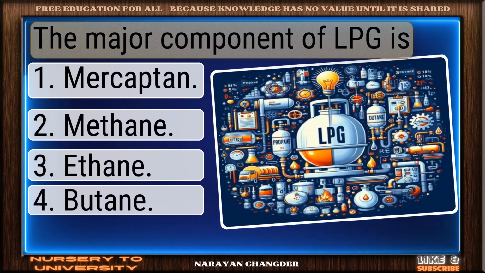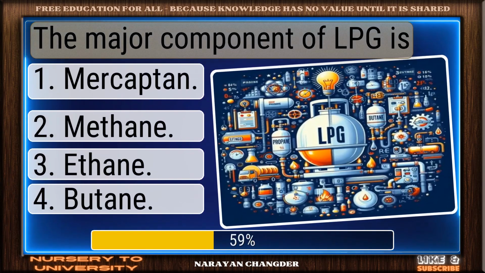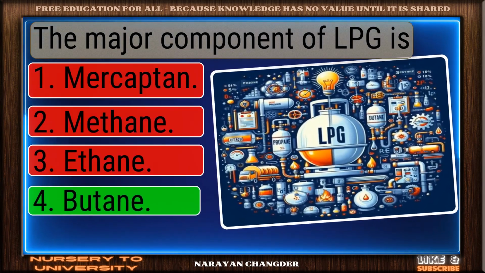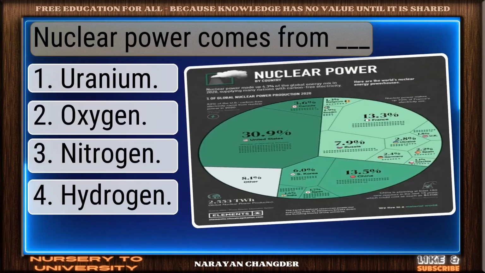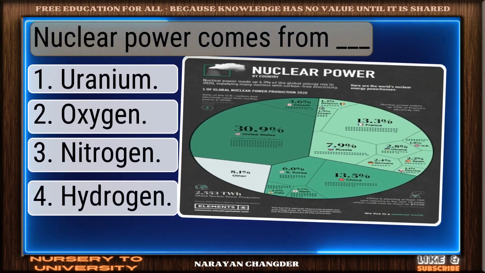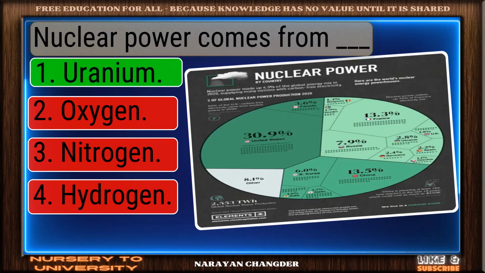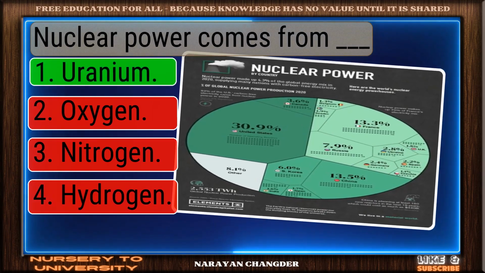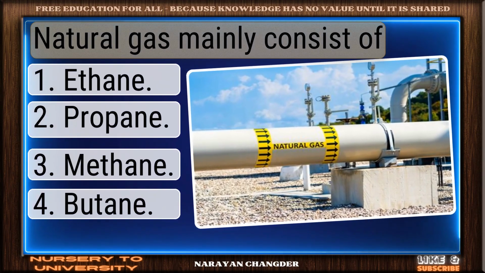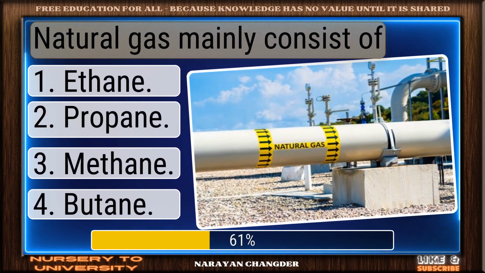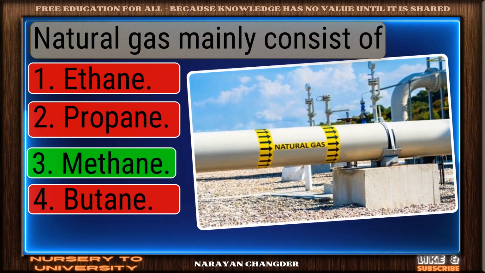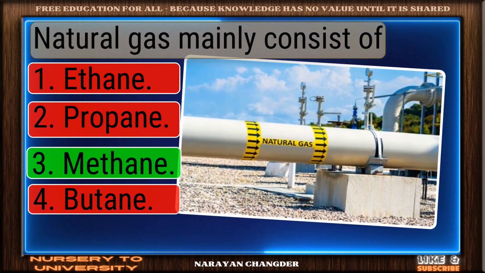The major component of LPG is. Clear logic. Butane is sound. Nuclear power comes from dash. Nicely done. Uranium is solid. Natural gas mainly consists of. Nice work. Methane fits perfectly.